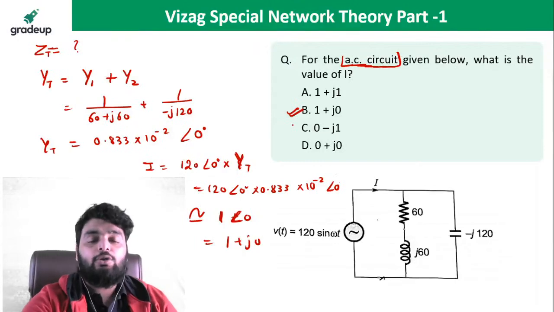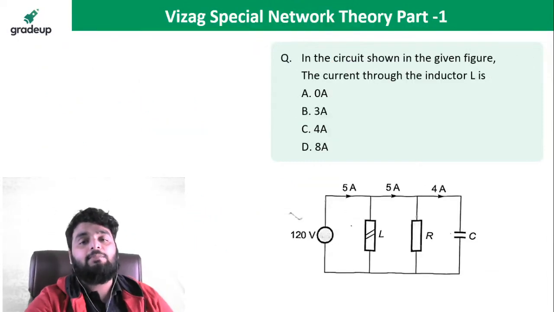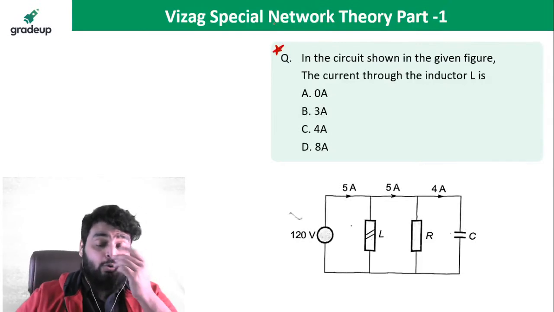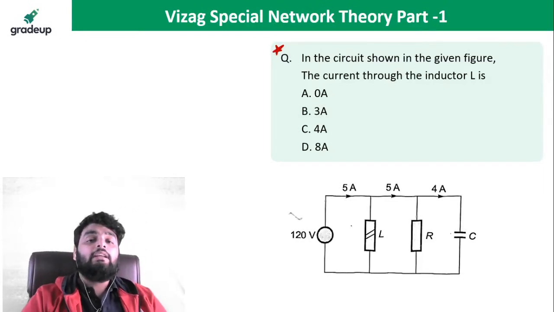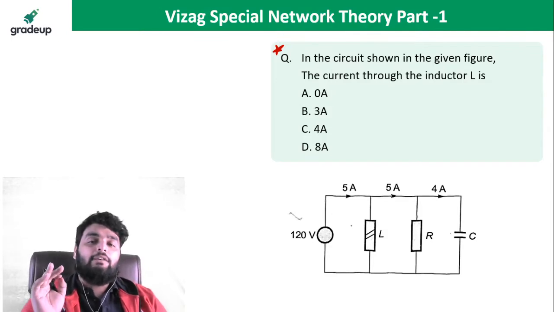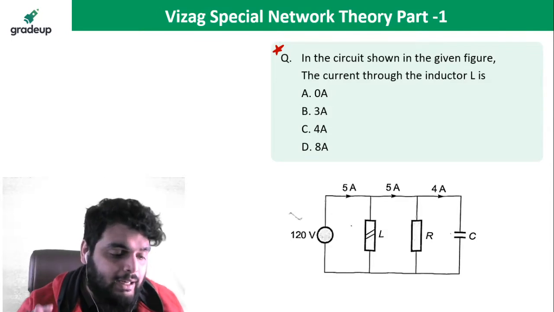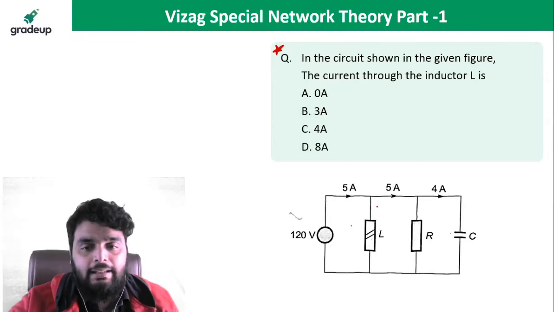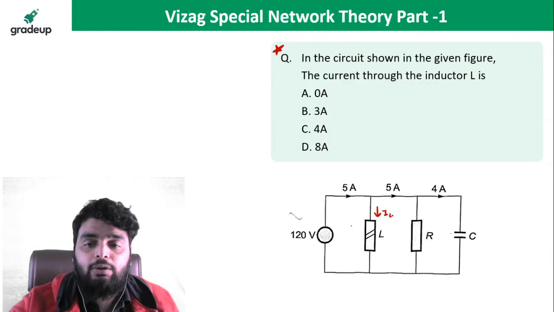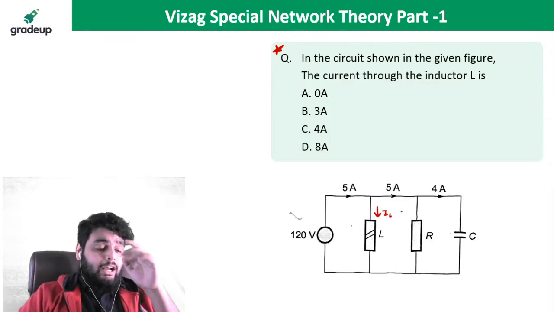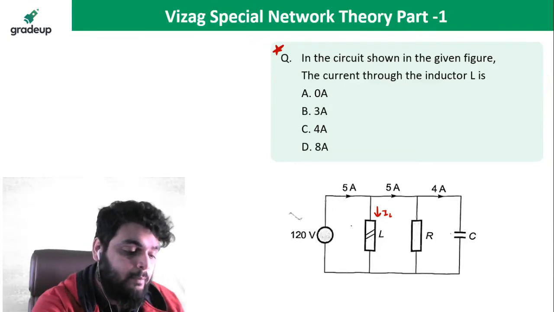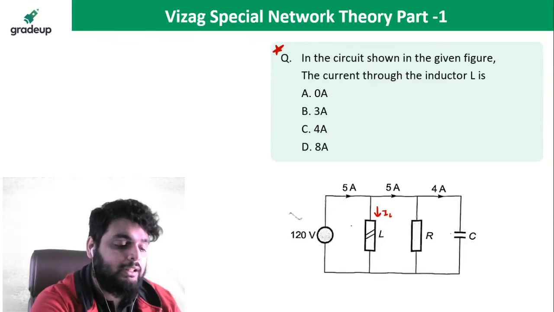But AC questions are very important for your exam. Remember this point. Now next, one of the most important questions for your exam. Very important. In the circuit shown in the figure, the current through the inductor L is. I need to find out the current which is passing through the inductor, this current IL. Now try this question. Everyone should try this question, then give me the answer.